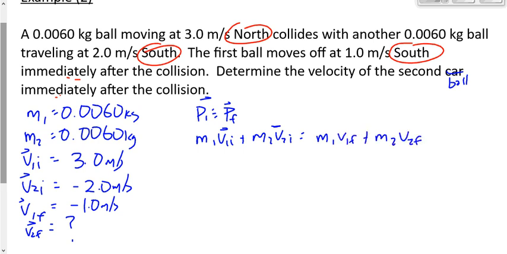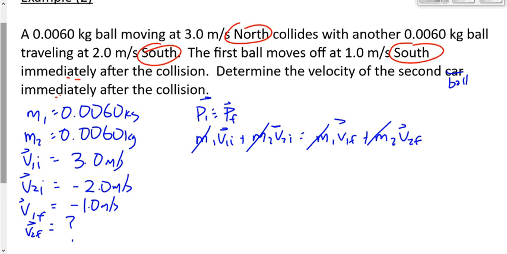All right, I see a shortcut here. Anybody spot it? Tim? We can cancel out the mass. Why can we cancel out the mass in this question and we haven't been able to do it in any of the other questions thus far? Because it's the same mass. If it's the same mass and it appears in every term, we can get rid of it.